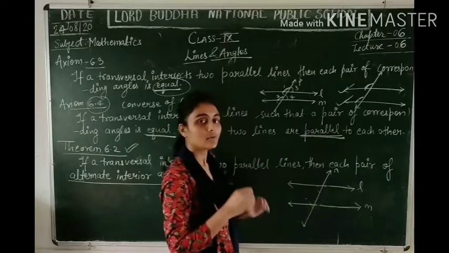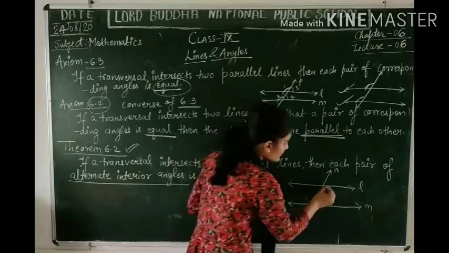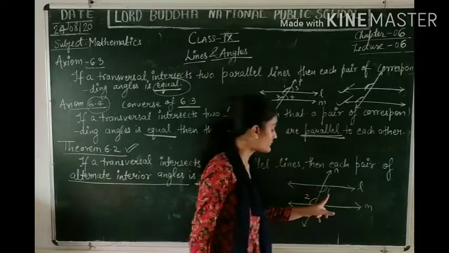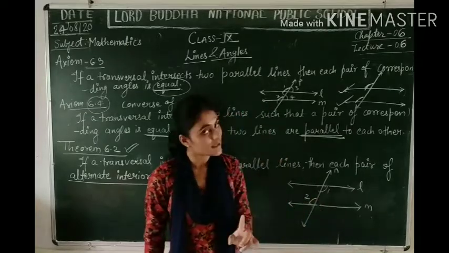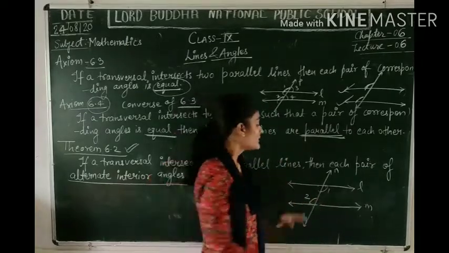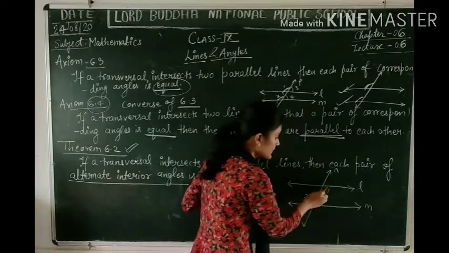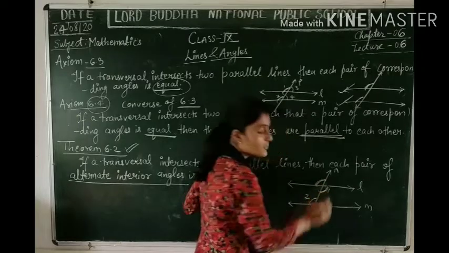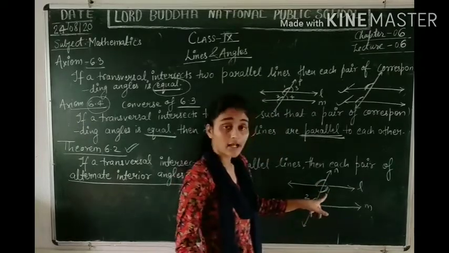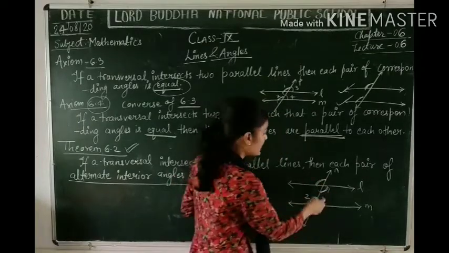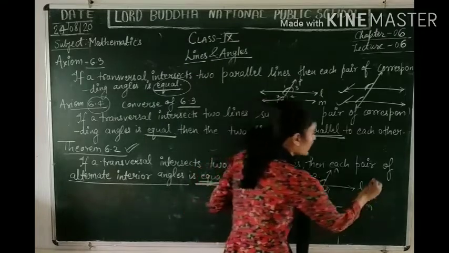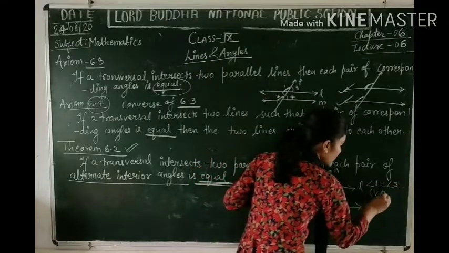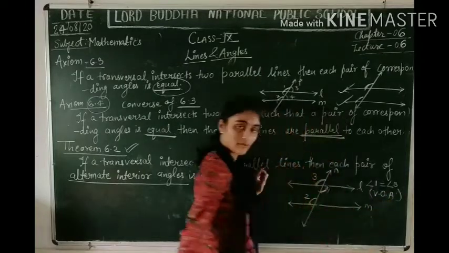You can write it down in your own words, okay? So, let this be angle 1 and this is angle 2. Angle 1 and angle 2 are alternate interior angles. Is it clear? Now, if you look at the figure, this is what? Vertically opposite angle of angle 1. So if I name it angle 3, you know that angle 1 is equal to angle 3 because it is a vertically opposite angle. Right?